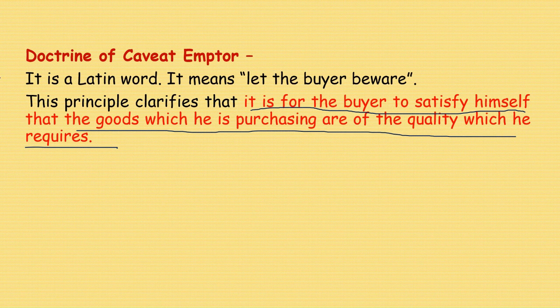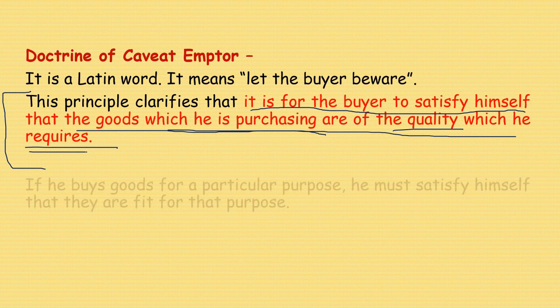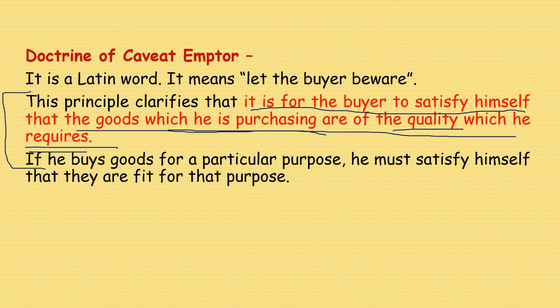Means the buyer needs to ensure that the goods he is purchasing are of the same quality which he wants to purchase. This is so far as this doctrine is concerned. He buys goods for a particular purpose. He must satisfy himself that they are fit for that purpose. That is about caveat emptor.